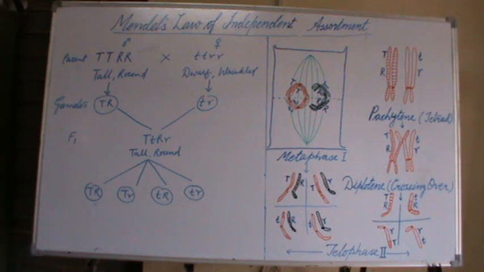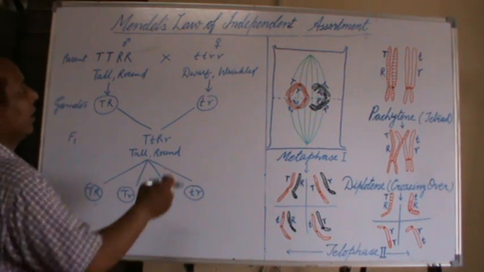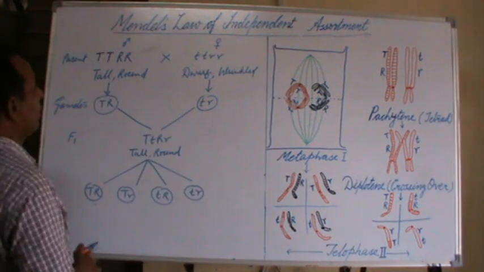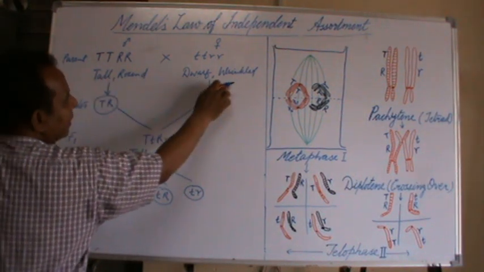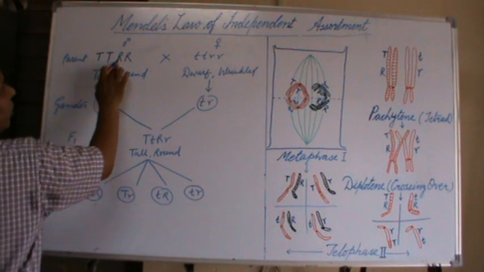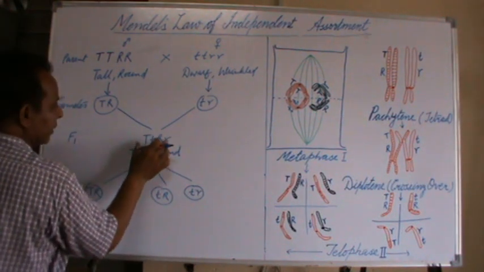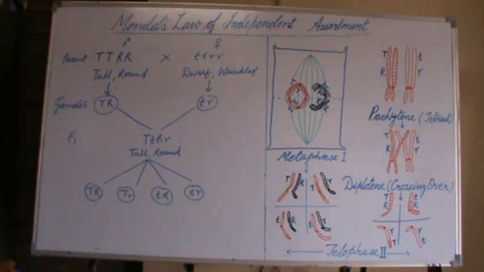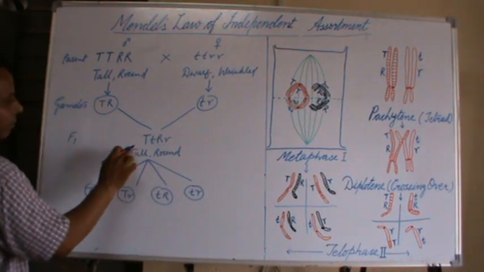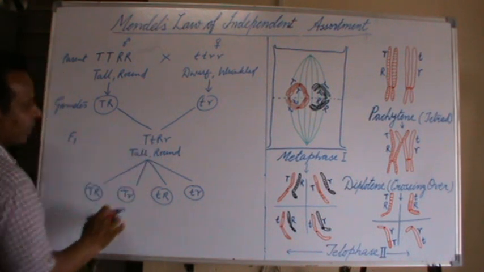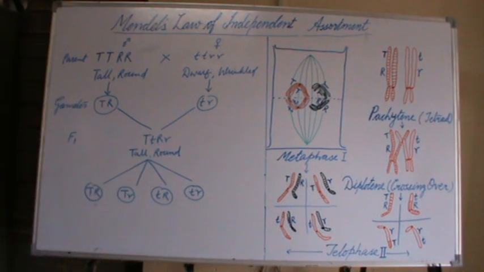So on the basis of the formation of the 4 different types of gametes, we can define the law of independent assortment as: when 2 pea plants which differ in 2 pairs of contrasting characters controlled by 2 allelic pairs are crossed together so as to bring the members of the allelic pairs together as in F1 hybrid, when the F1 hybrid forms the gametes, the members of one allelic pair assort independently with either member of another allelic pair.